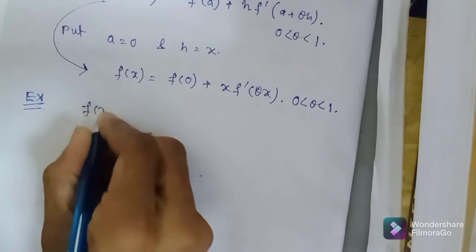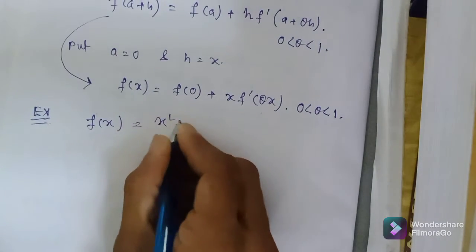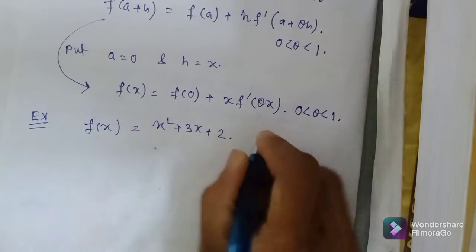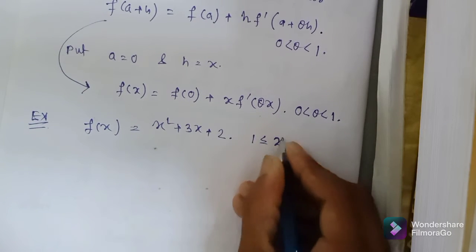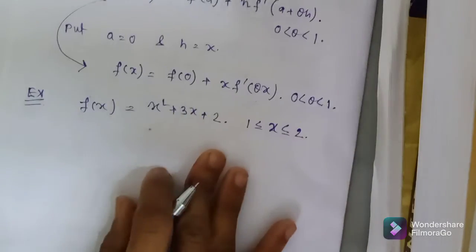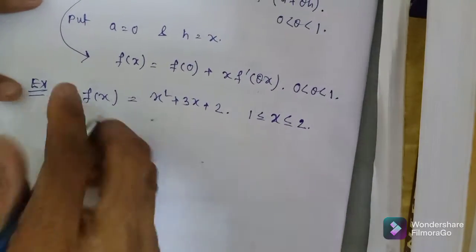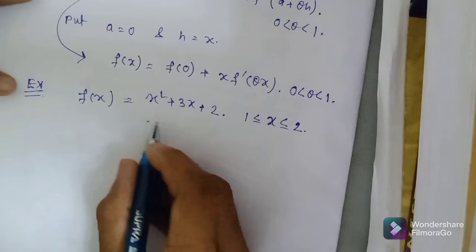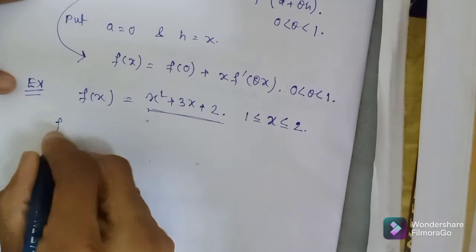Say for example, f(x) equals to x square plus 3x plus 2 within the interval 1 and 2. Okay. Now see here f(x) is a polynomial function. Okay.